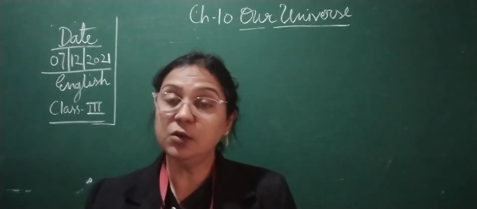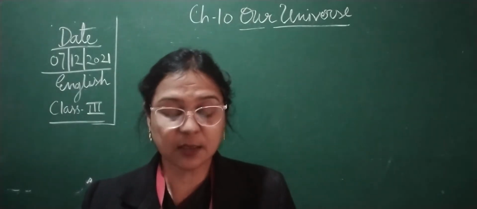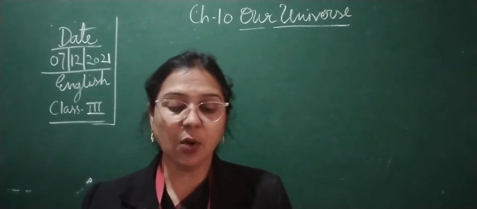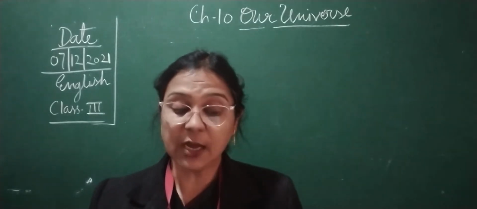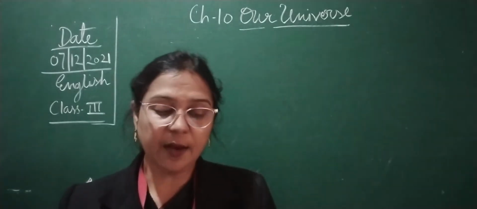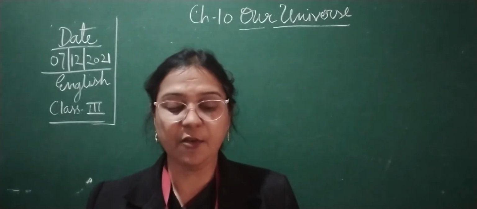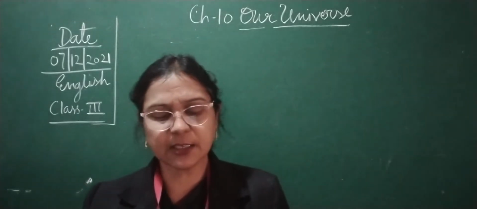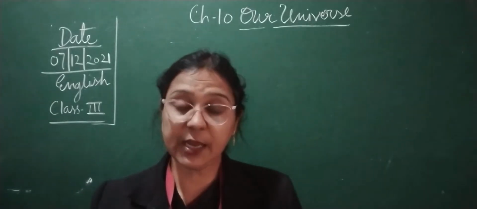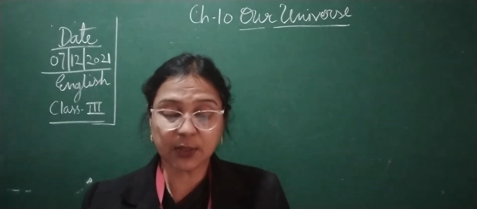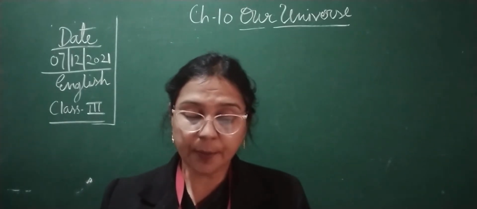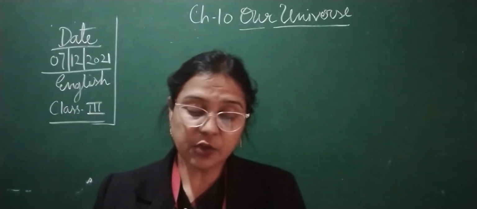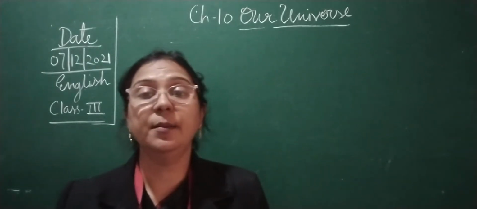Now children, we are moving to the next paragraph, that is comets are bodies of dust and ice. They travel around the solar system in regular orbits. A comet is characterized by a long luminous tail, but this is visible only when the comet's orbit passes close to the earth. Now children, comets. Now we are going to talk about comets.